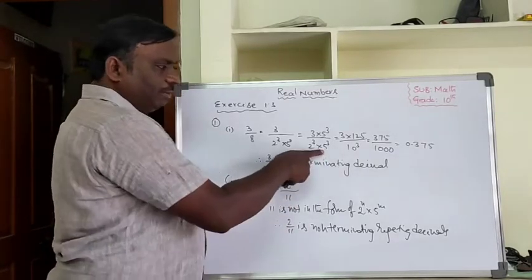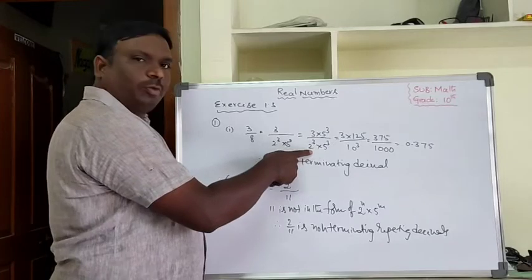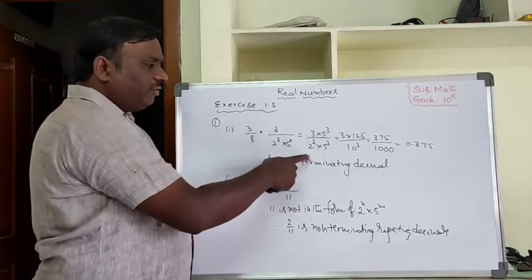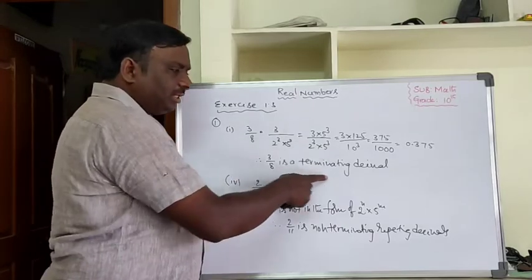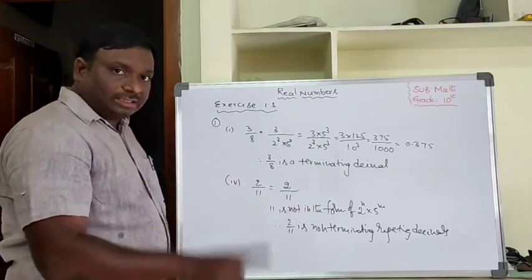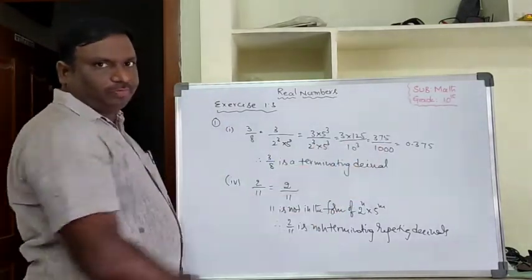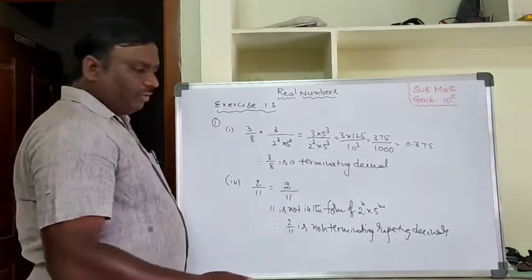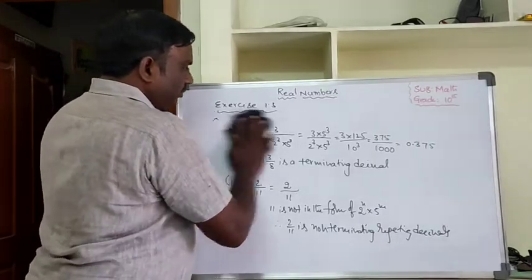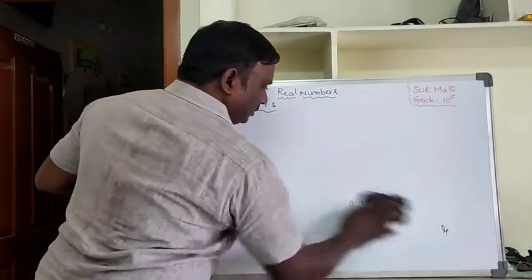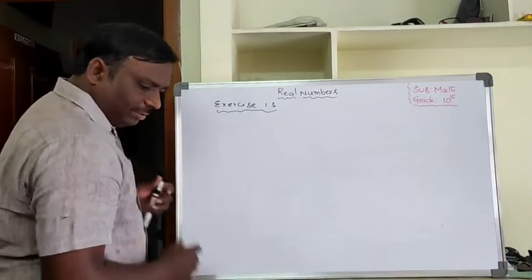So till here we can complete. Whether they are in the form of 2 power n into 5 power m, then we can say they are terminating decimals. Okay. In the second exercise, no need to go up to decimal form. So now see the second main questions, Exercise 1.3 only.